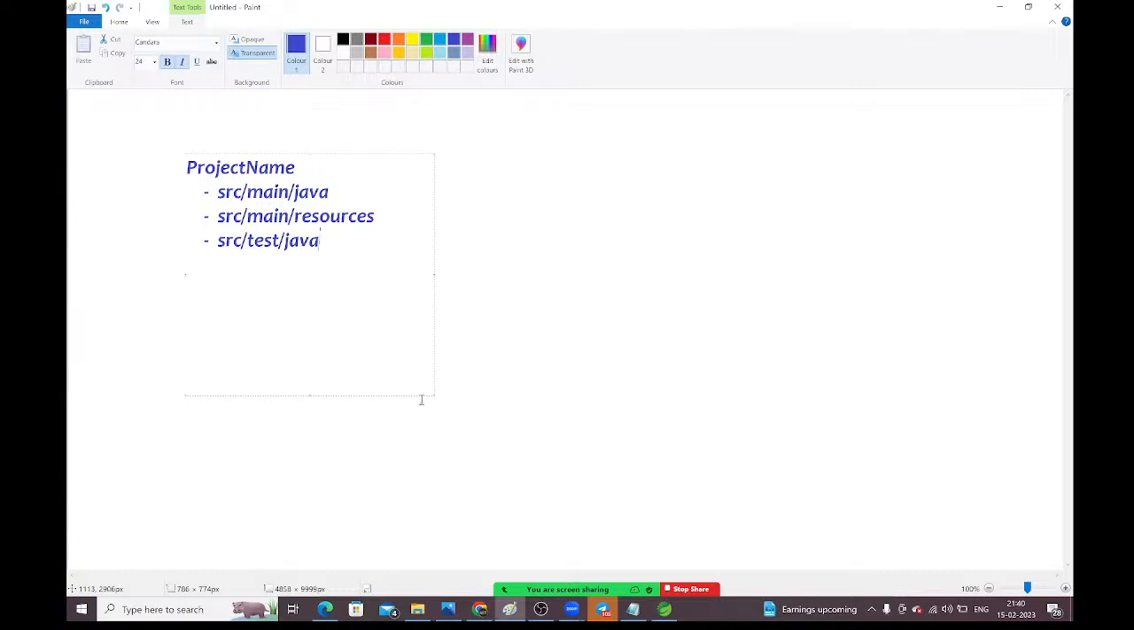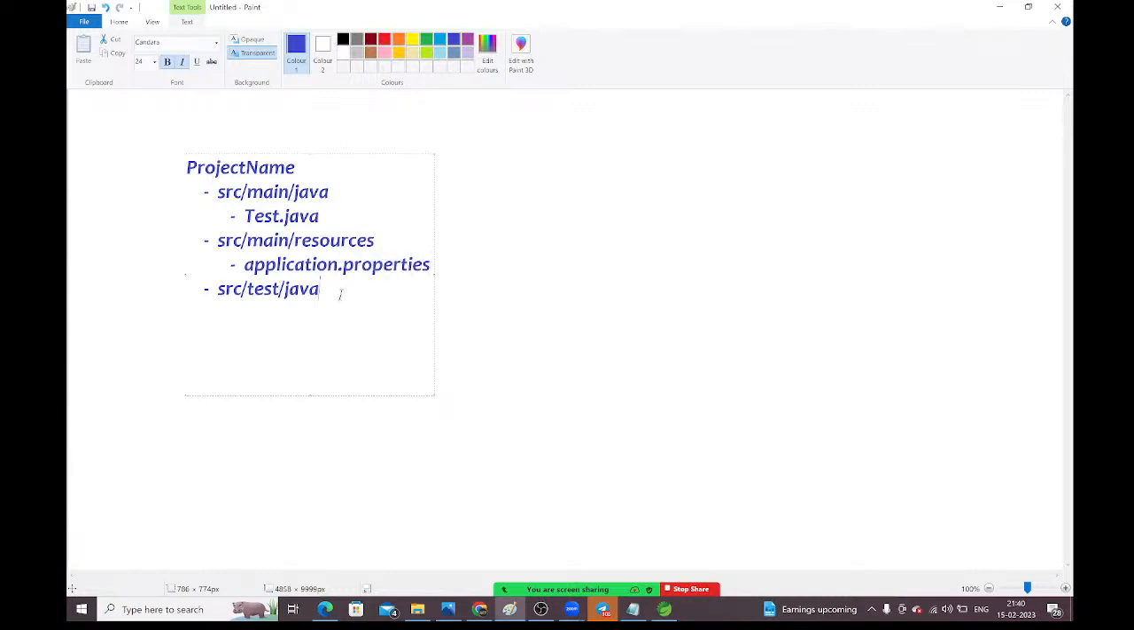Inside this Java folder, we will create all Java files, like test.java. Next, we need to create configurations, like the application.properties file.